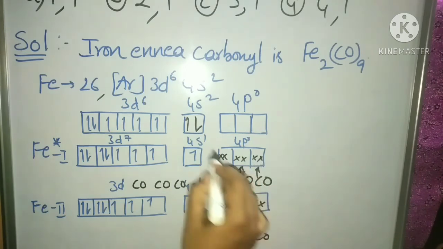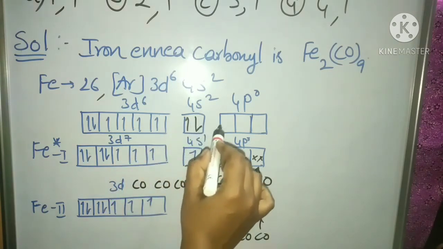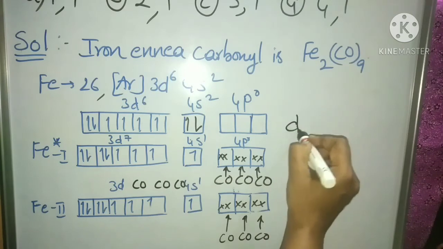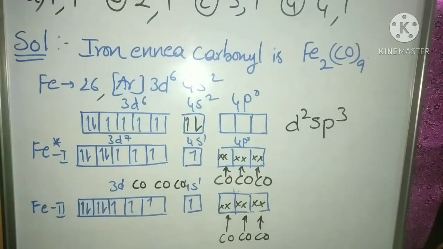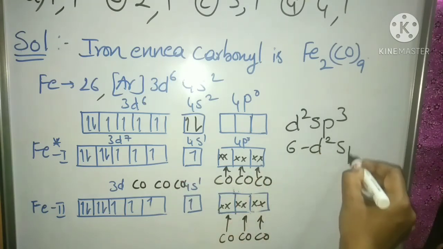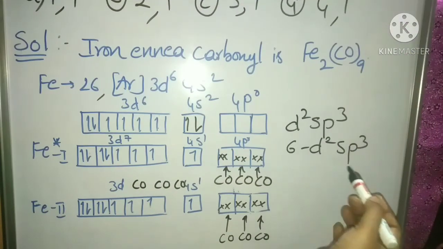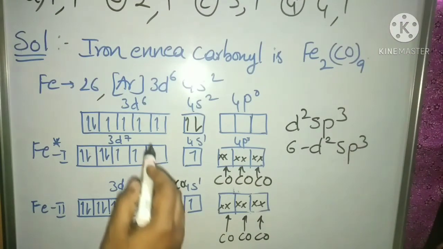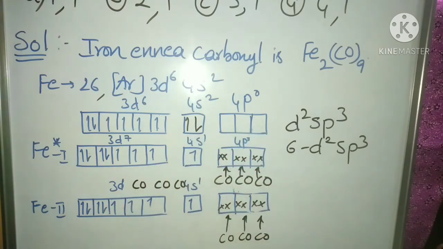These orbitals, that is 2 3d orbitals, 1 4s orbital and 3 4p orbitals, merge together, giving rise to d2sp3 hybridization. So we have 6 d2sp3 hybrid orbitals: 2 from 3d, 1 from 4s and 3 from 4p.